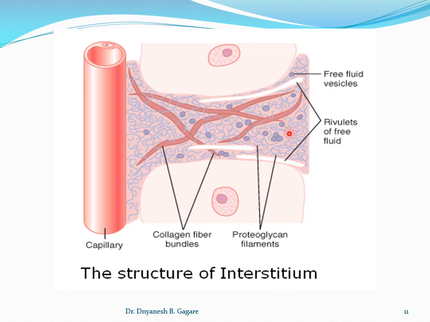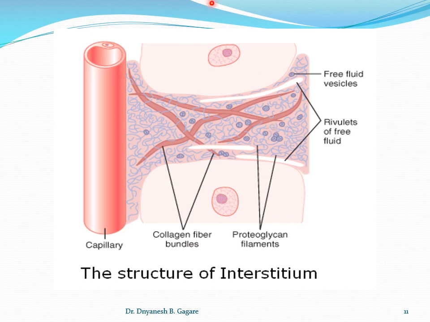Then the second is proteoglycan filaments. These are very thin and coiled. See here, these are coiled and very thin. So like this, these two solid structures are there. Now if you see this interstitium, it feels like gel. If you touch it, or take the touch sensation, it feels like gel.